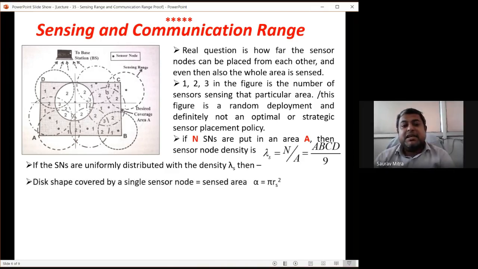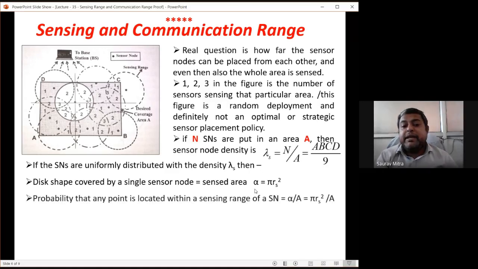Then the disk shape covered by one single node. RS is the sensing range, so one area is nothing but pi RS square. That is what is meant by the disk shape covered by a single sensor node: the sensed area alpha is equal to pi RS square. If I say that ABCD is the area, how many sensor nodes are required? ABCD divided by pi RS square. Straight away you can say that. So if the total area is ABCD, optimal placement is ABCD divided by pi RS square. The disk shape covered by a single sensor node is the sensed area alpha, equal to pi RS square.